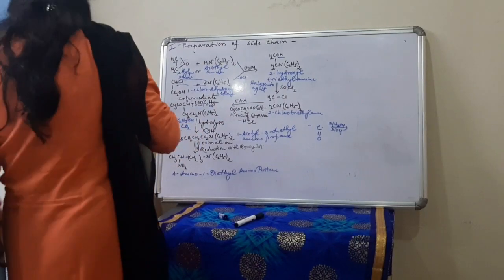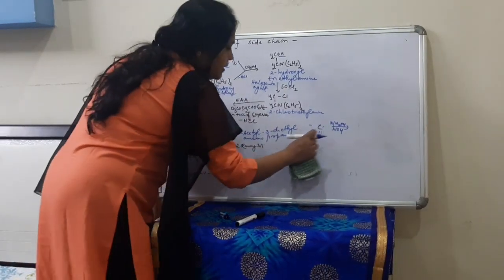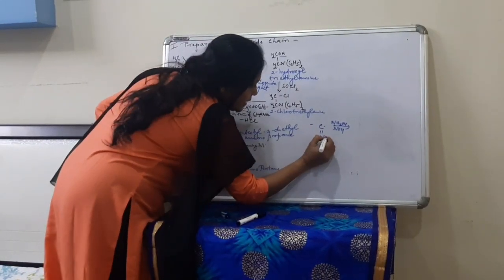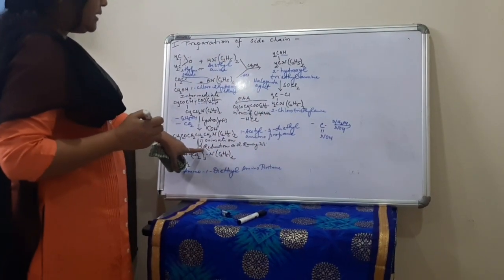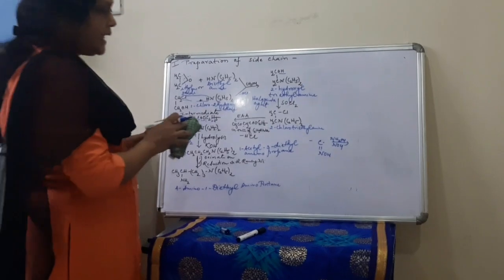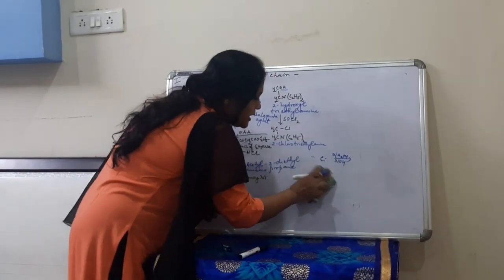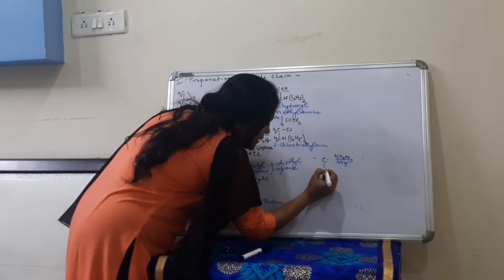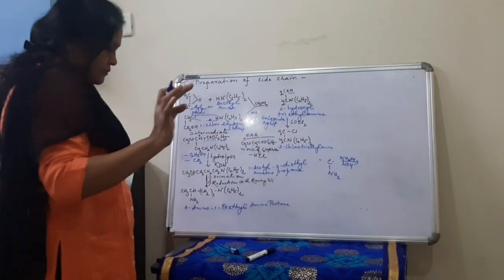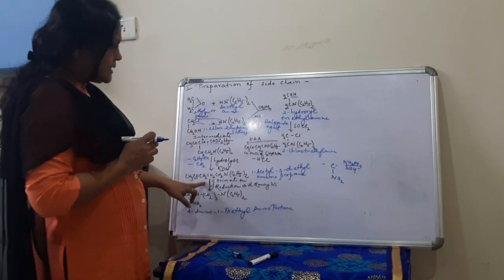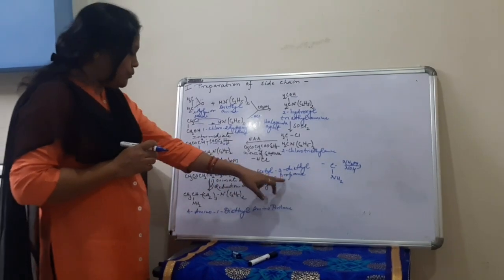So this C double bond O will be converted into C double bond NOH. Then we are doing the reduction with Raney nickel. That means this double bond will be supplied with hydrogen, and this will get converted into NH2. Very simple.